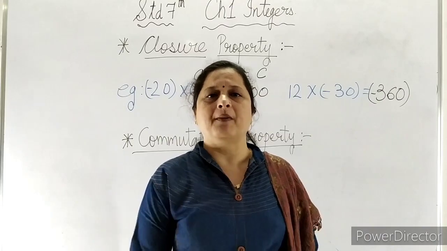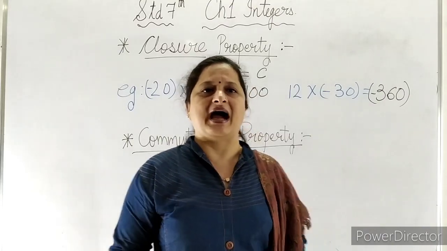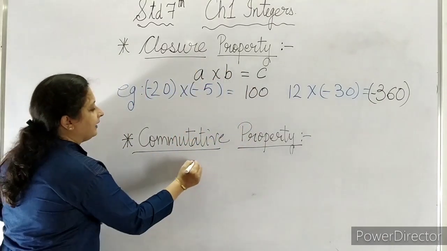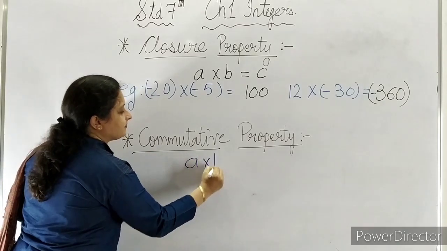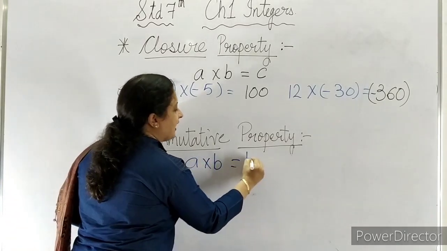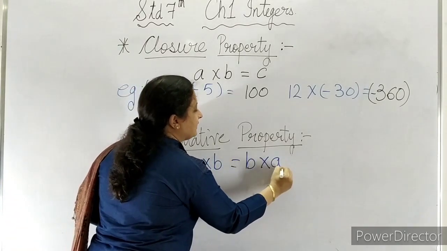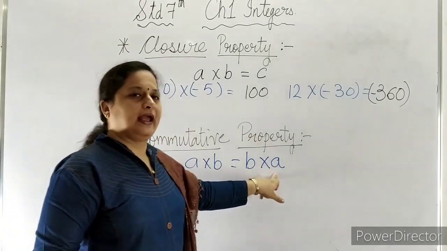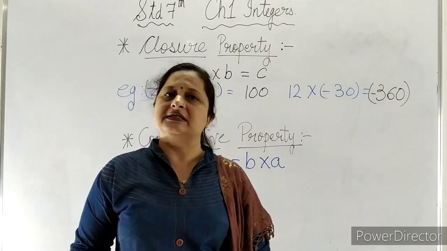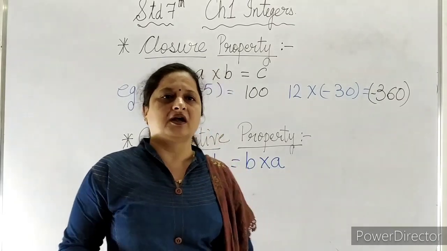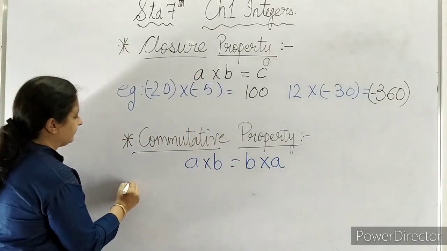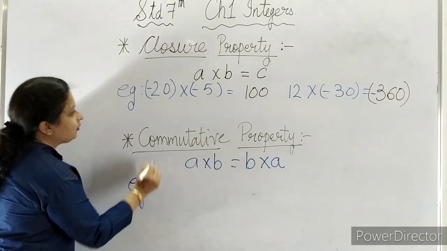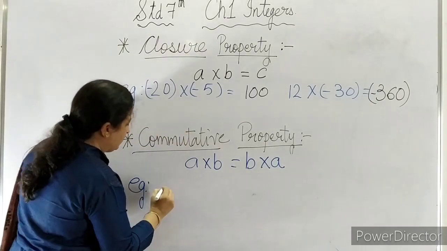The commutative property of multiplication says that when we multiply two integers and change the order, that is, if we multiply a by b or b by a, the answer is the same. Let us take two examples again. We will go with the same numbers.